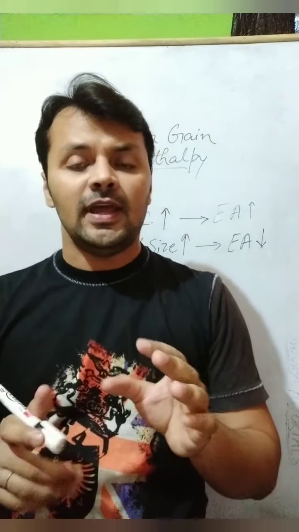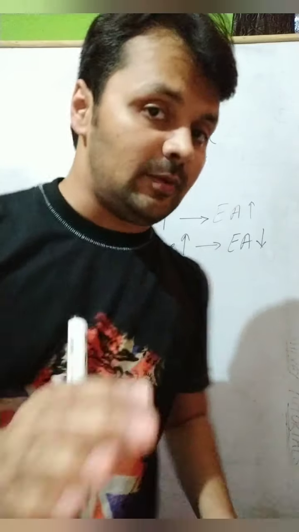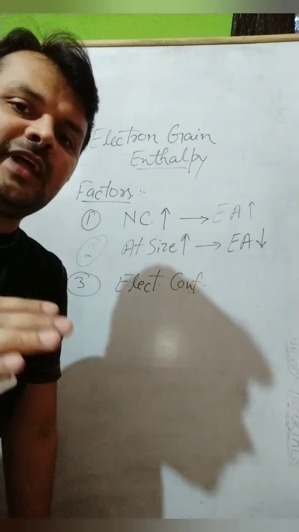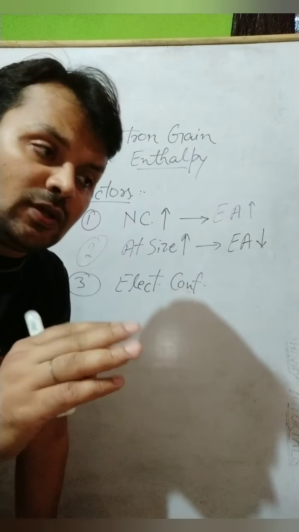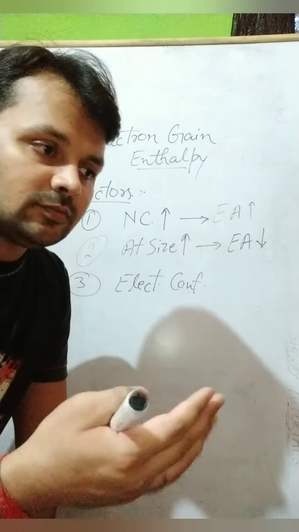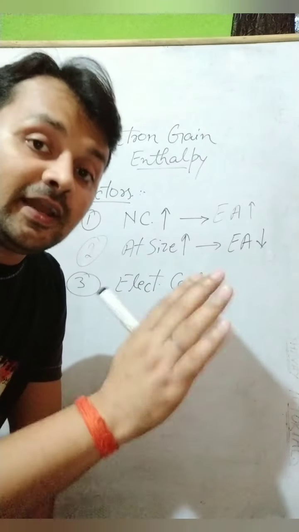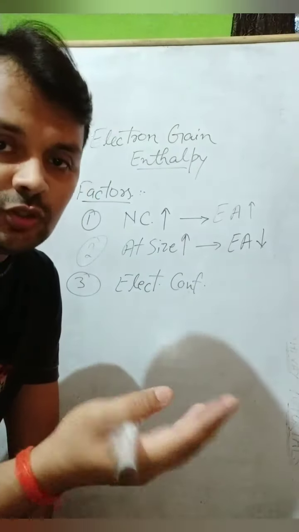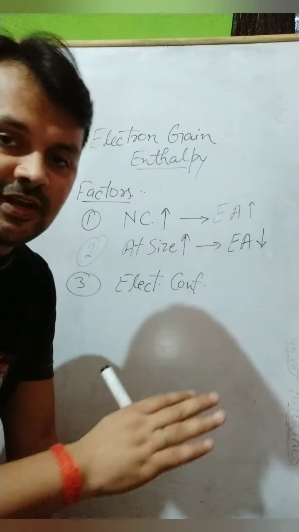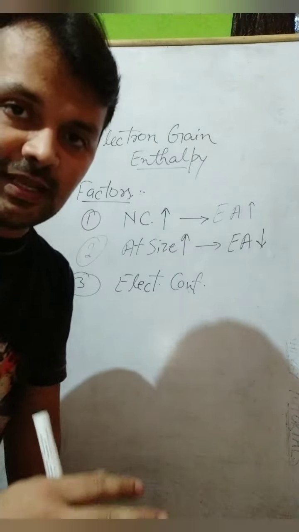Half-filled and full-filled electronic configurations are very stable. When any orbital is already half-filled or full-filled, that means it is very stable. So it will oppose being made unstable by putting an electron. So the energy release will be less as compared to the general cases. Let's have an example.